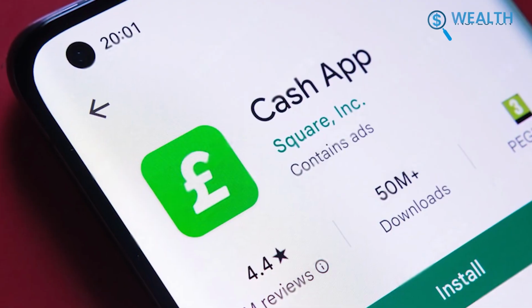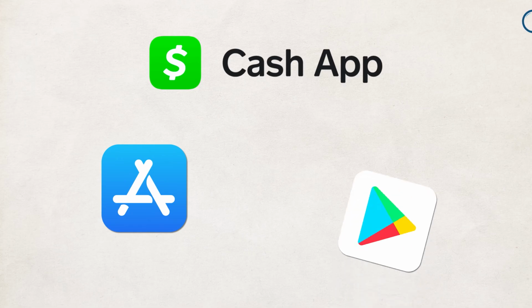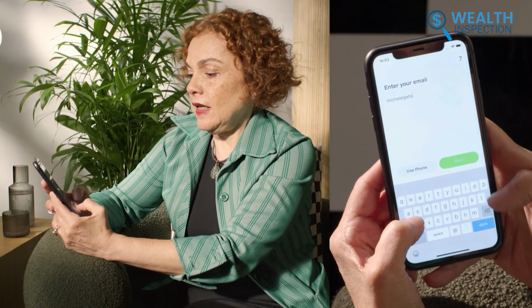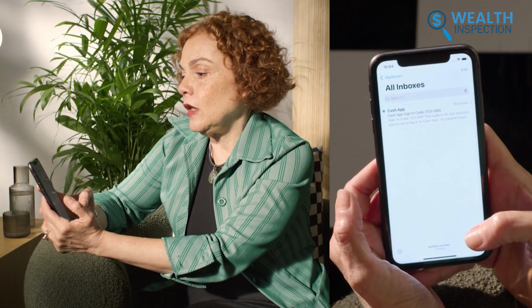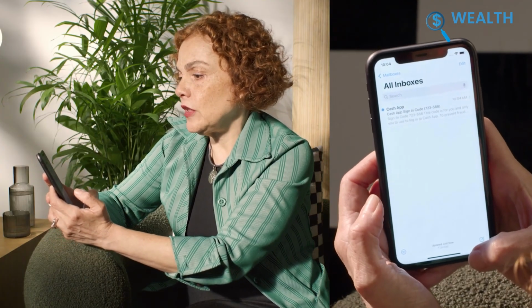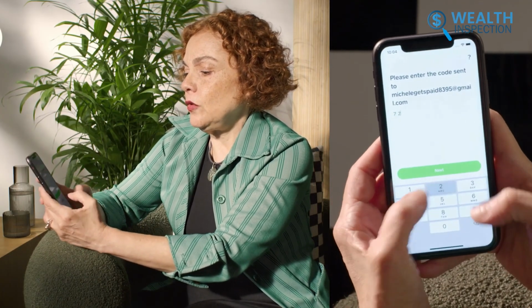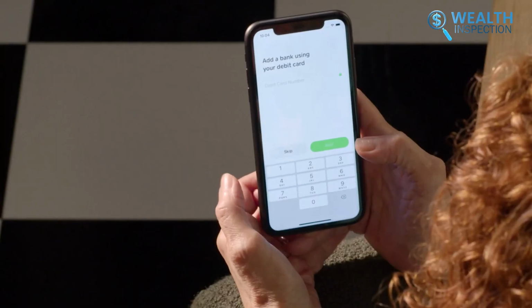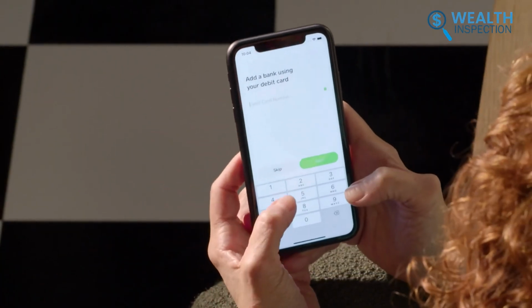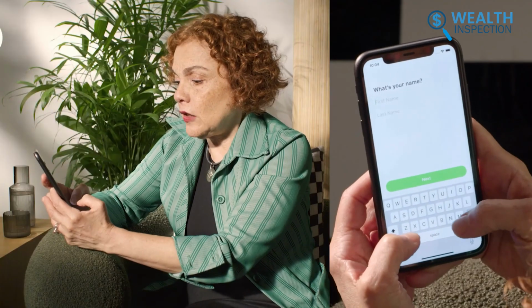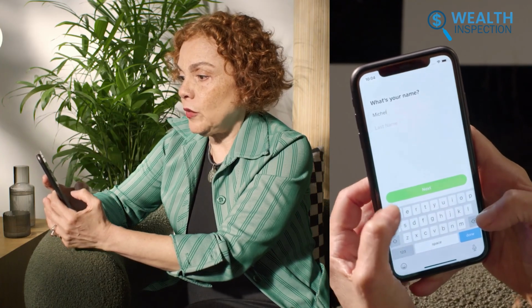To start things up, we need to download and install CashApp from the App Store on our smartphone. After it's installed, we need to open the app, and it'll prompt us to either use our phone number or email address, so we'll just go with our email for now. The used email will now be associated with our new CashApp account. Following this, to verify, CashApp sent us a security code to make sure of the user's authenticity. After verifying, CashApp asked us if we wanted to link a debit card right away, which we skipped for now. However, do keep in mind that linking a debit card makes adding money and the payment process a lot easier.